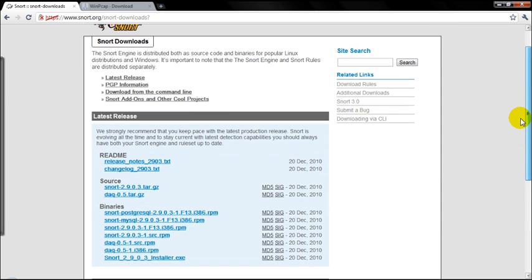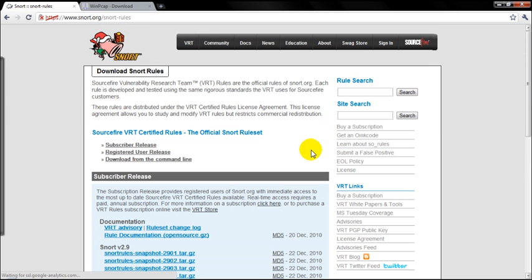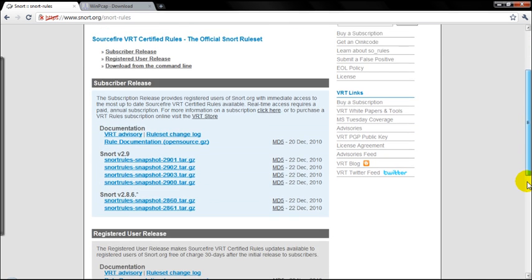After downloading the exe file, you must download the rules files from this link. There are multiple files optionally available for you.